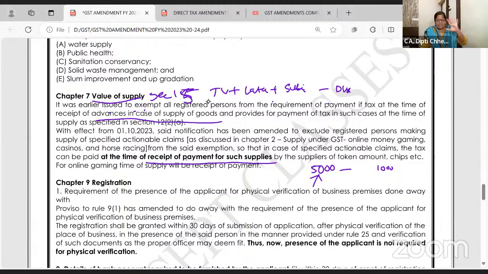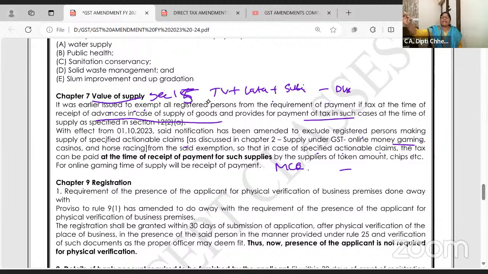On supply of goods, GST is not levied on advance, only on payment basis later. But with effect from 1st October, there has been an amendment which says that for supply under GST on online gaming, casinos, horse races, the tax can be paid at the time of receipt of payment. 110% already I have given in bold for MCQs.